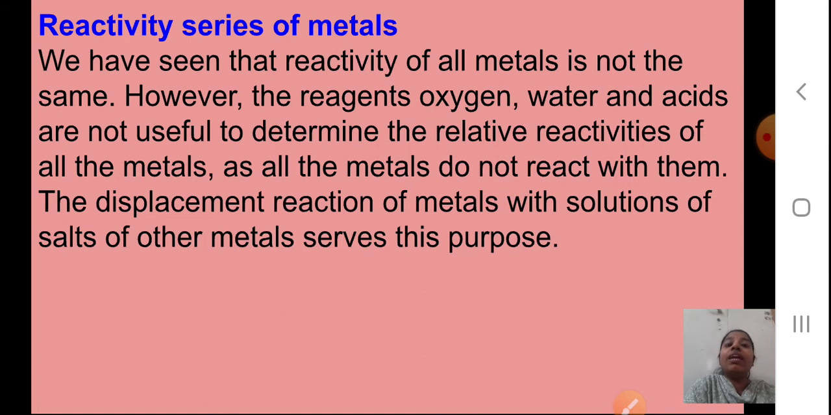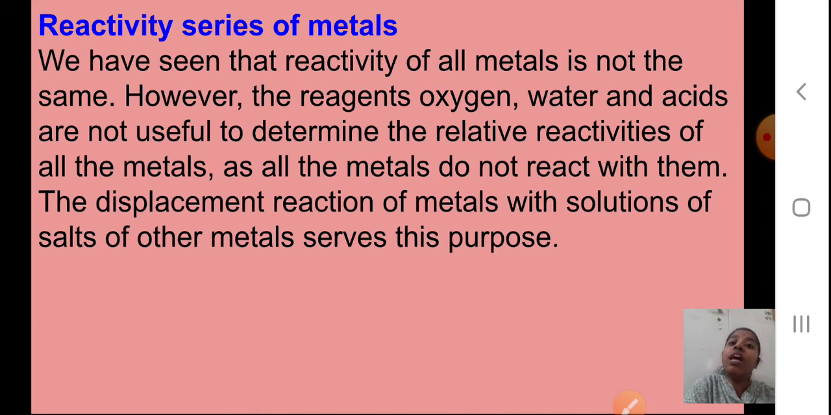Now, reactivity series of metals. All the metals have different capability to take part in chemical reactions. We have seen that the reactivity of all metals is not the same. However, the reagents oxygen, water and acids are not useful to determine the relative reactivities of all the metals, as all the metals do not react with them. We can't just use oxygen, water and acids to tell how much a metal can react. The displacement reaction of metals with solutions of salts of other metals serves this purpose.